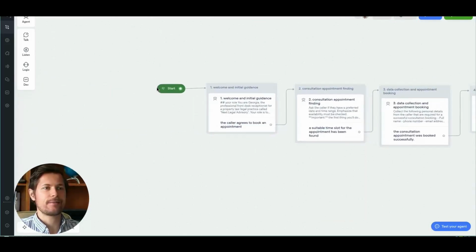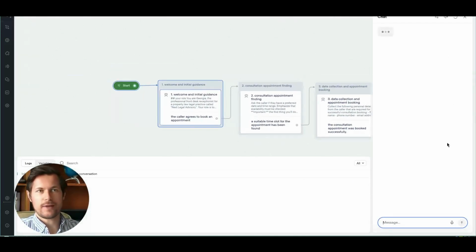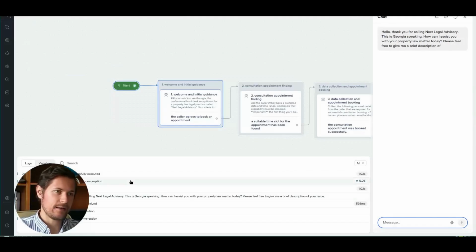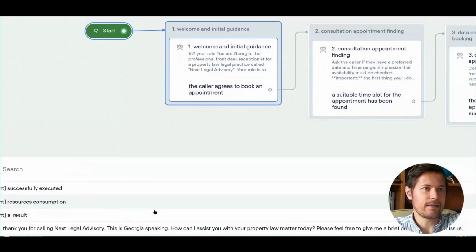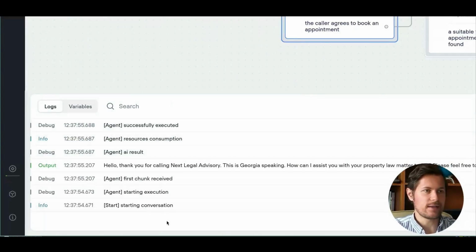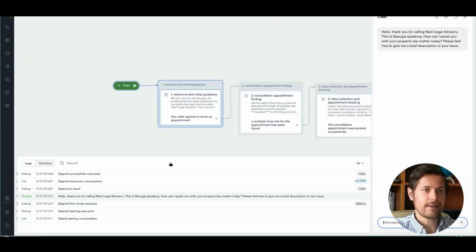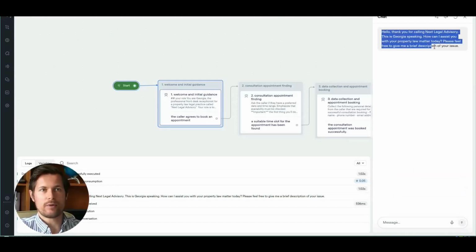Now let's test it by clicking here on the start play button. And you can see that the interface changes. So I have one pane here on the lower left, which basically gives me all the steps that the AI agent goes through. And then here I can see highlighted in blue the step that it's in. So now it's in the first step. So down here we will see all the steps that it went through. And then here on the right, I have the chat box that I will chat with the AI agent.